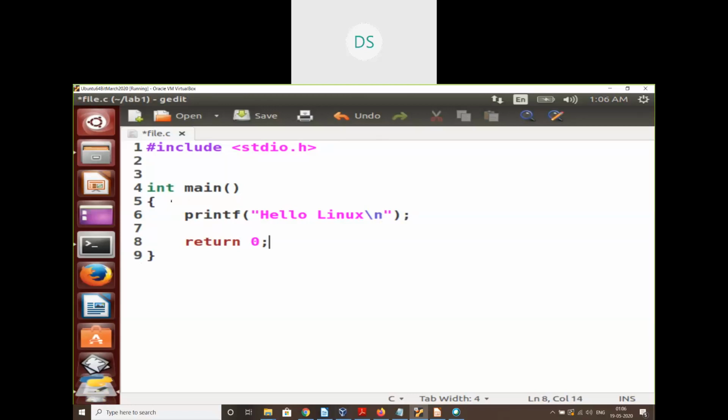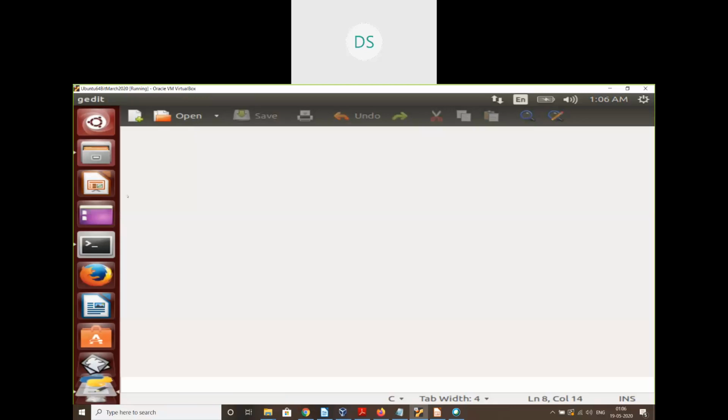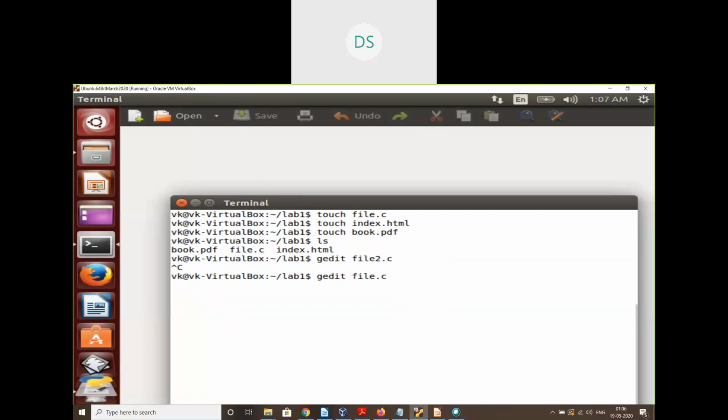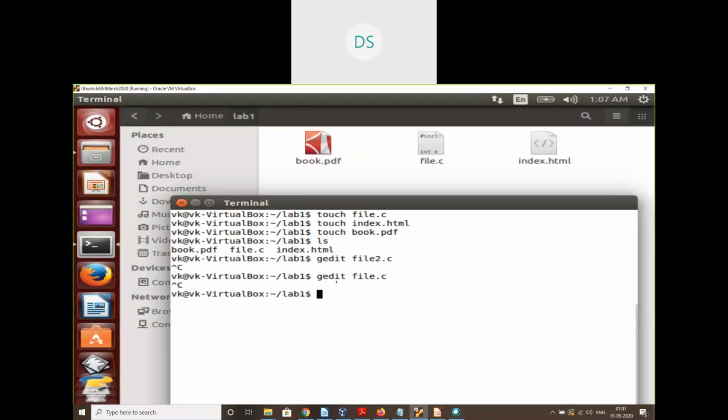So we are done with writing our first C program on the Linux platform here. So we need to save it. And once I save this file, I can close this. You just observe the file name file.c. When you open a file, you can terminate that gedit by using Control C. We'll get back the shell prompt and you can see here file.c is here.